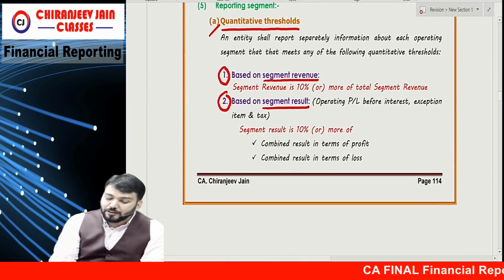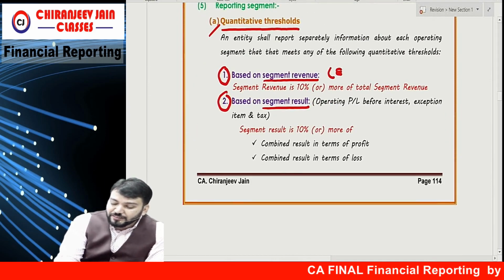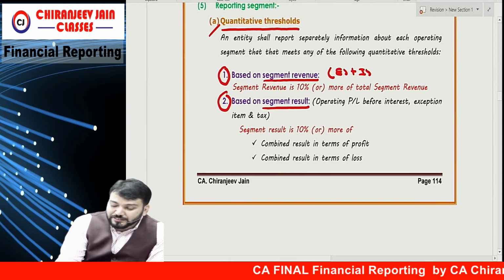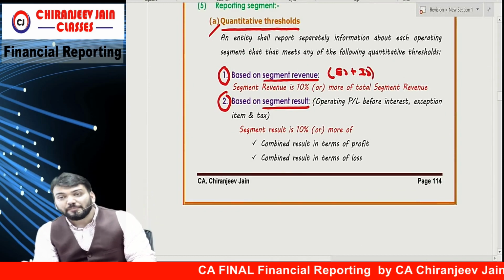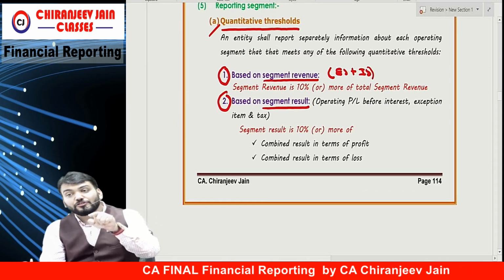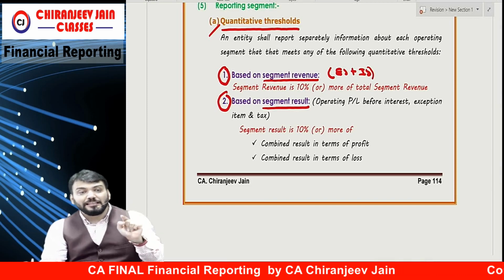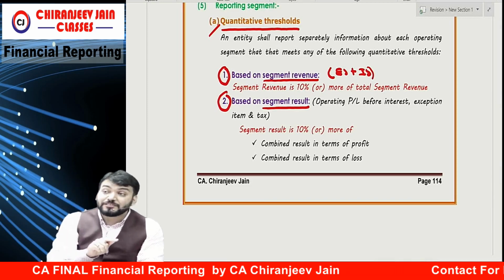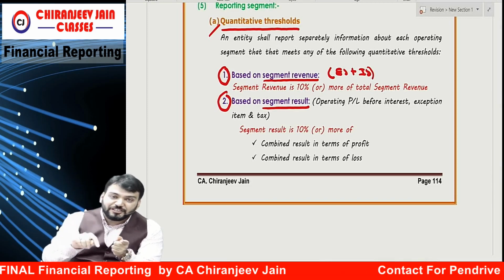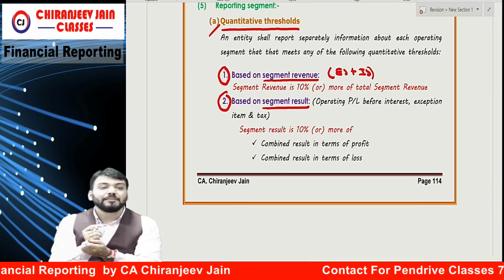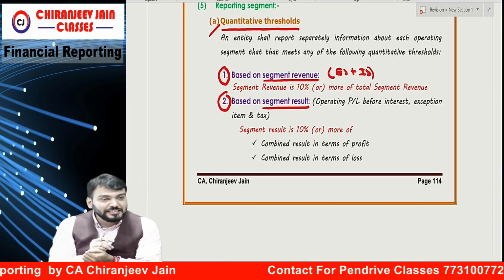Segment revenue means what? External sale plus internal sale. So whenever I am saying segment revenue, it will also include inter-segment sale.